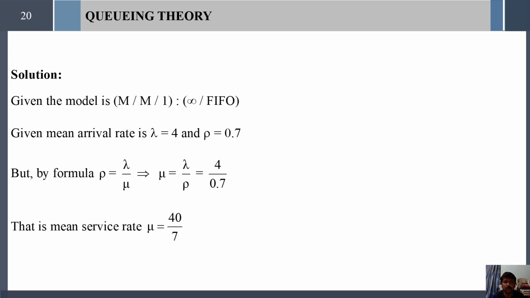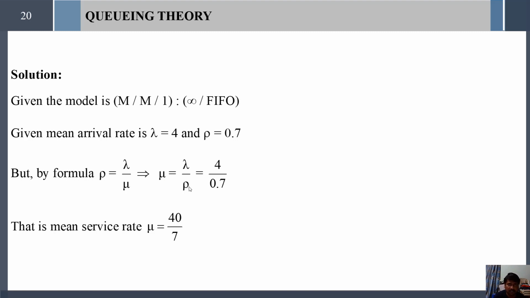So the given model is M/M/1 infinity FIFO, and the given mean arrival rate lambda is equal to 4, and rho equal to 0.7. We know that rho equals lambda divided by mu, by basic notation. Simply substitute the rho value here, or take mu to the left-hand side and rho to the denominator of the right-hand side, then mu equals lambda divided by rho. Now we have to find the service rate and arrival rate.